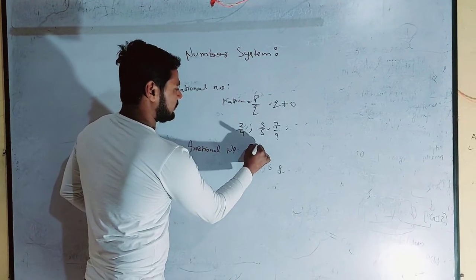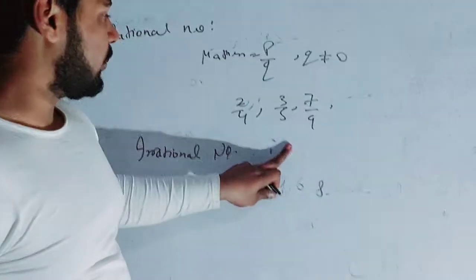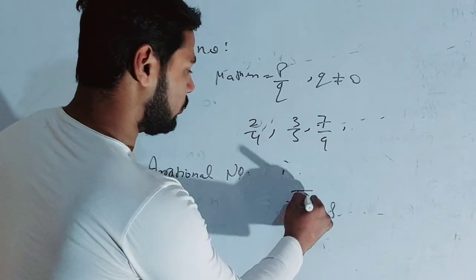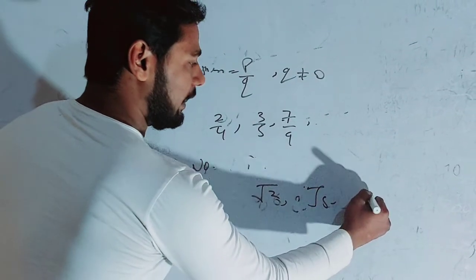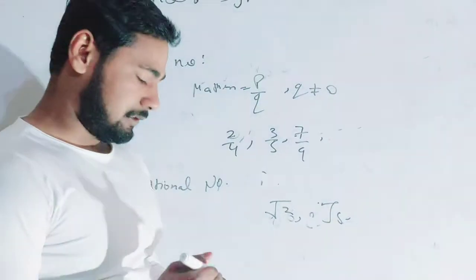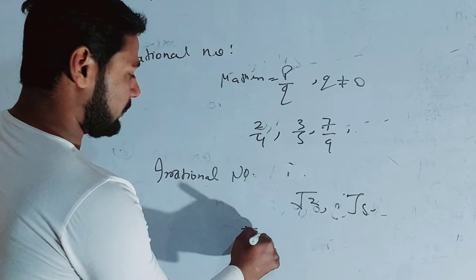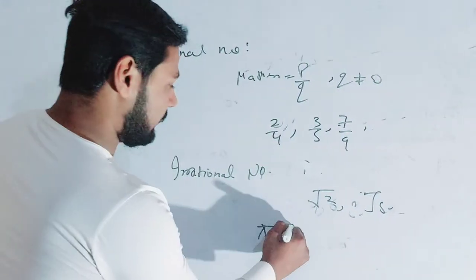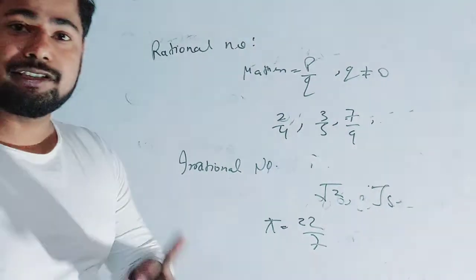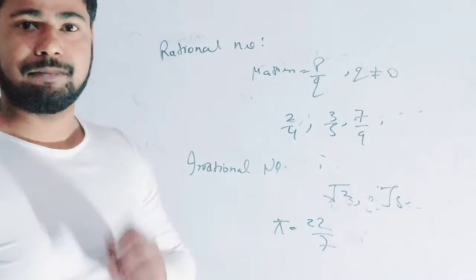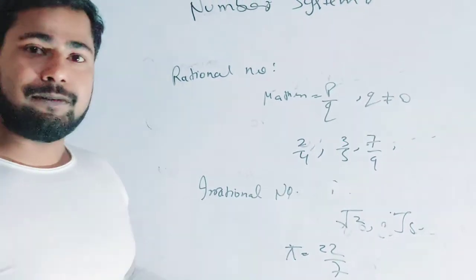The number which cannot be written in the form of p upon q, such as root 2 and root 5 and so on. And one exceptional number is pi. Here we study about the role of pi. Pi is a number which can be represented in the form of 22 upon 7, but even then it is not a rational number. This is an irrational number. Why? I will explain about this.